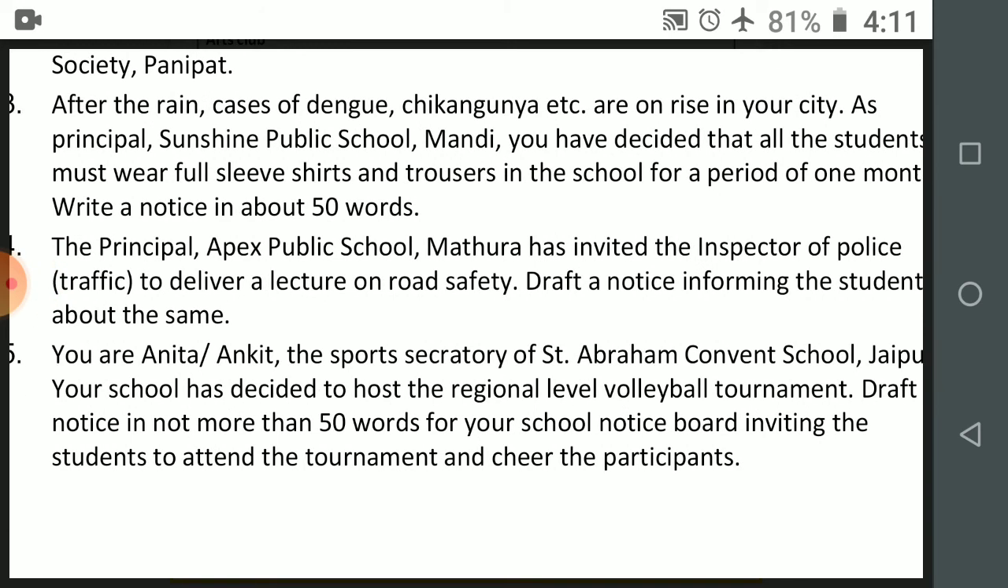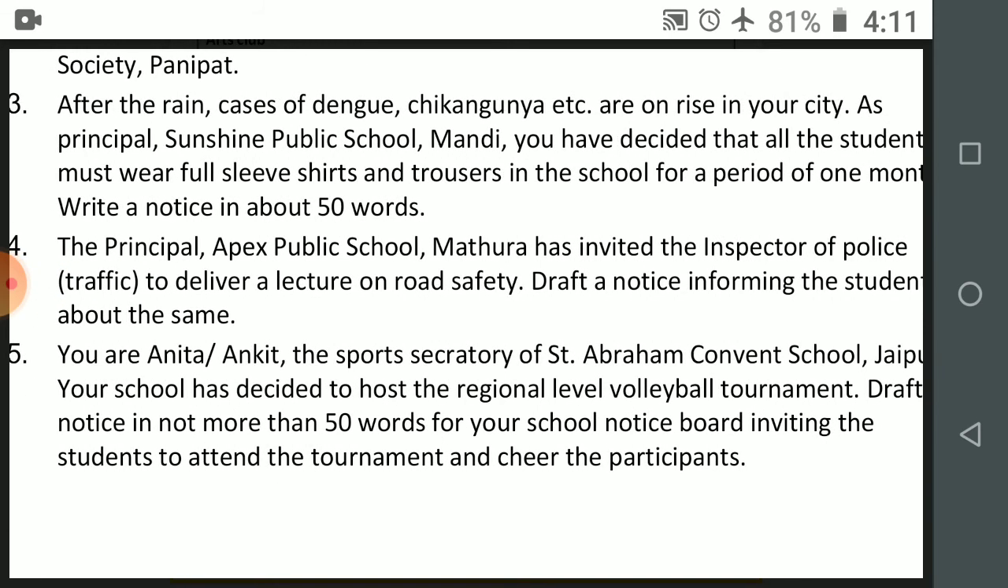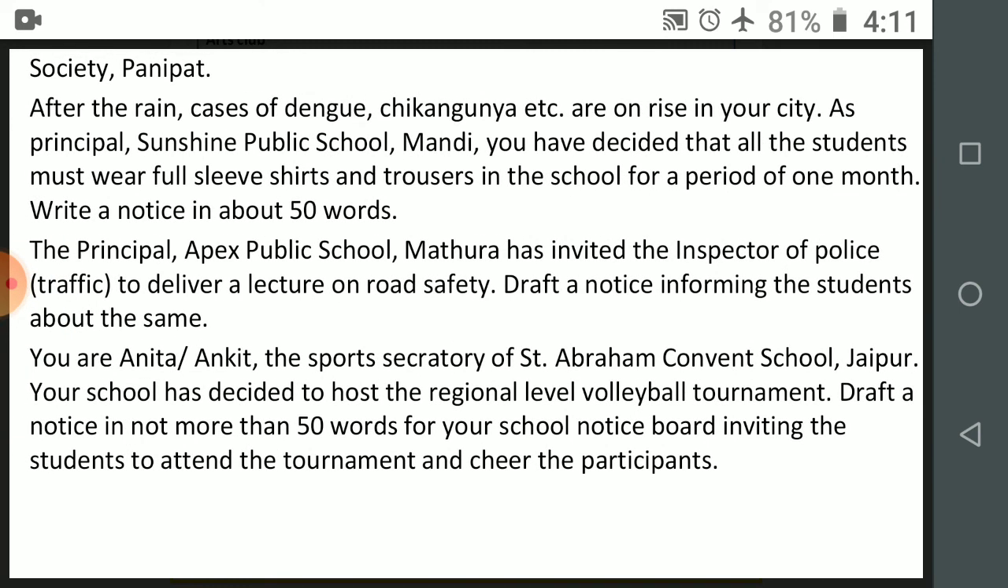Question number 5. You are Anita or Ankit. The sports secretary, the spelling of secretary is wrong here. Please correct it. SECRETARY. Secretary of St. Abraham Convent, Jaipur. Your school has decided to host the regional level volleyball tournament. Draft a notice in not more than 50 words for your school notice board inviting the students to attend the tournament and cheer the participants.